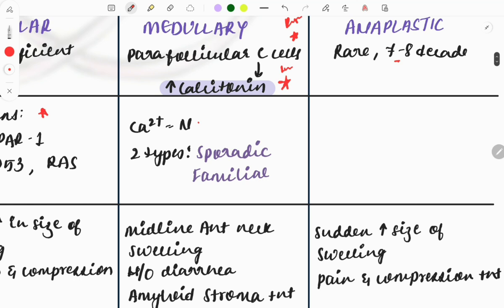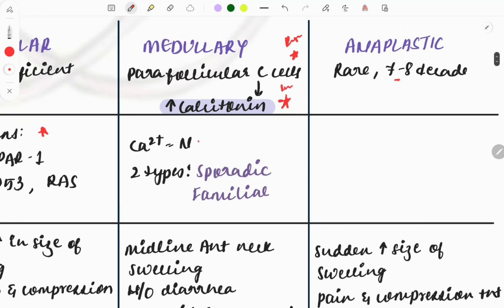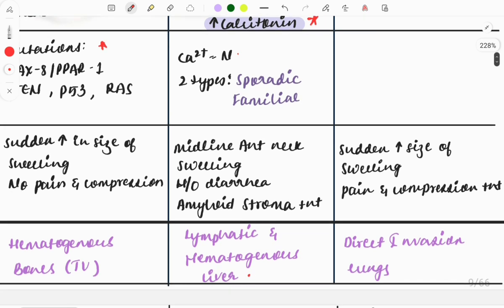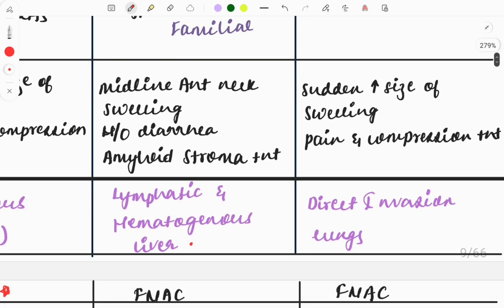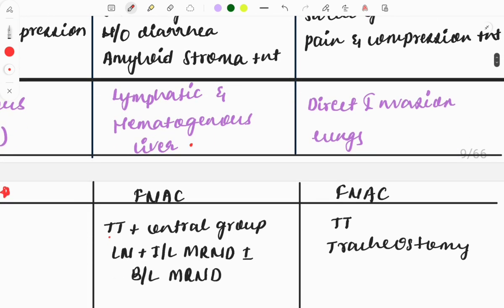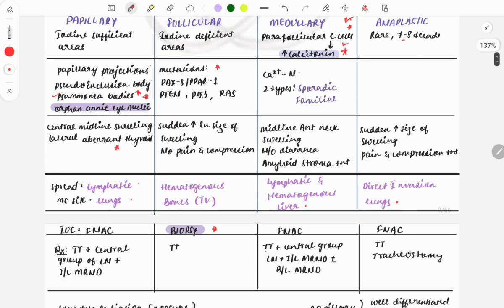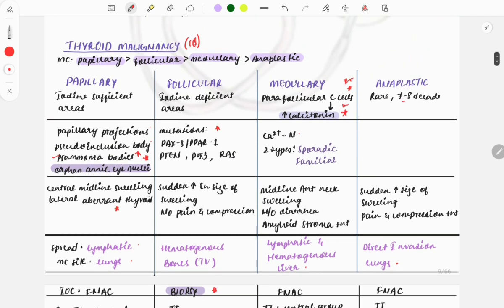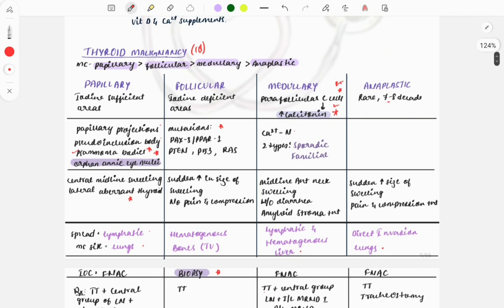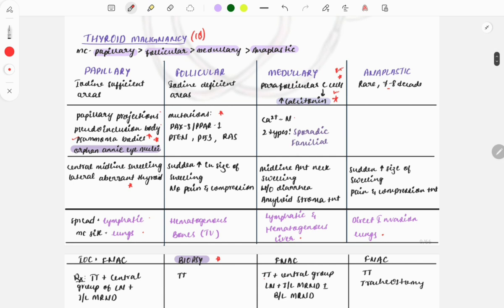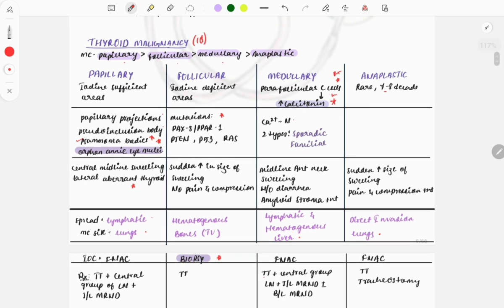Then anaplastic cancer, which is a rare disease, seen in the 7th to 8th decade, meaning those who are around 80 years old. So that's why it is rare. There is a sudden increase in the size of the swelling, and pain and compression are present. Direct invasion can be seen and the lungs are involved. FNAC is the investigation of choice, and these are the two treatment options. So whenever you see thyroid cancer in an elderly patient, mark the answer as anaplastic, because the examiner is asking about anaplastic. And this is the order: most common is papillary, second most common follicular, then medullary, and then anaplastic.